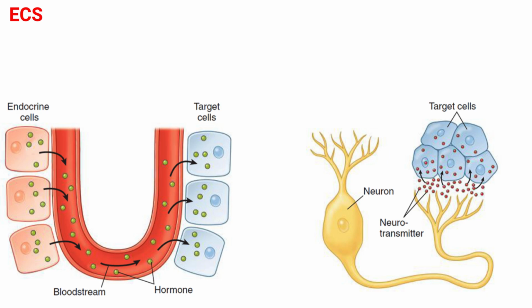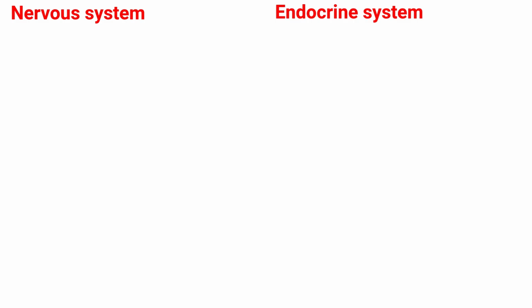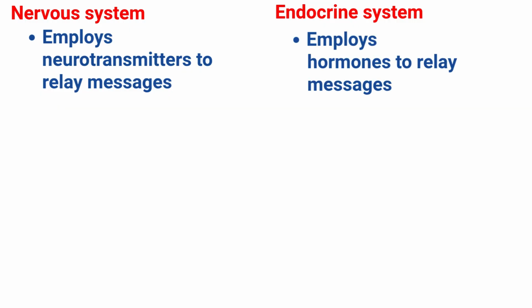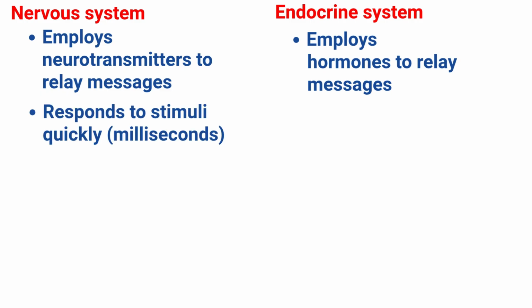It involves one part of the body communicating with another part of the body to maintain homeostasis. Now we will see the similarities and differences between these two systems. Both systems use chemicals as messengers. The nervous system uses chemical neurotransmitters and the endocrine system uses chemicals called hormones to carry messages. The nervous system responds to a stimulus with very fast electrical action potentials that result in the release of neurotransmitters. Also, the nervous system can be very specific by targeting just a few cells of the muscle.